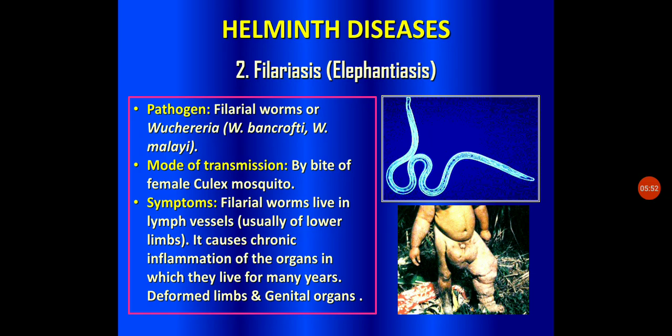These are the two species belonging to Wuchereria, and these species cause filariasis. In common terms it is also known as elephantiasis.